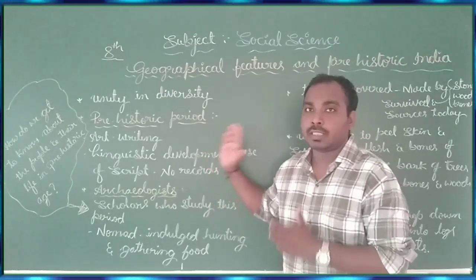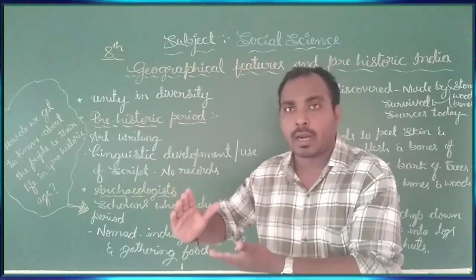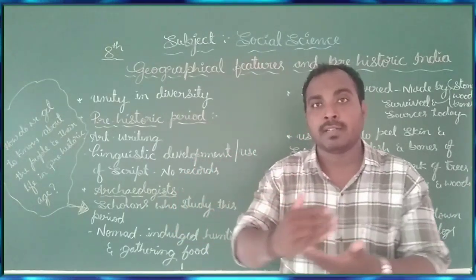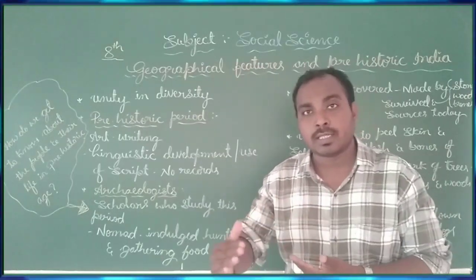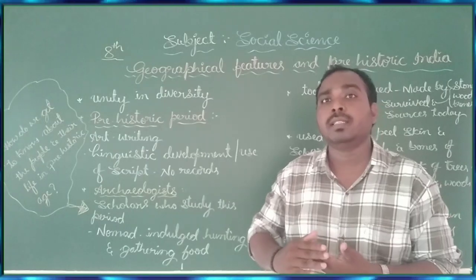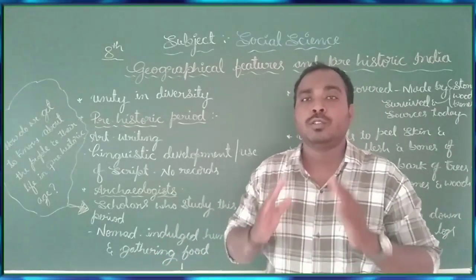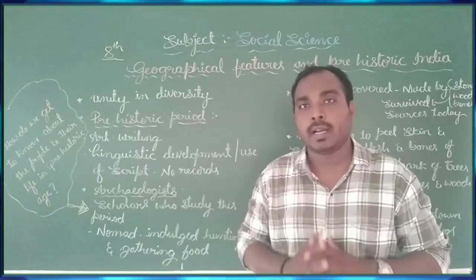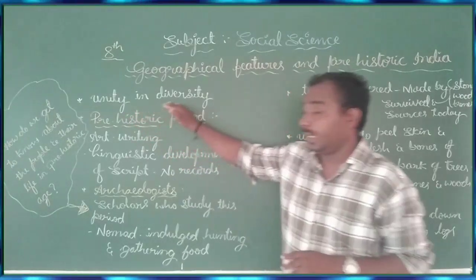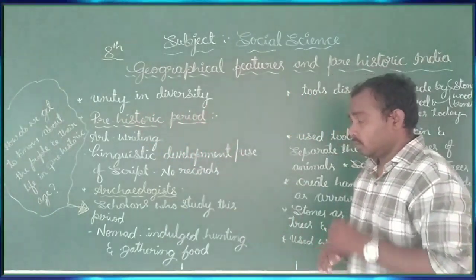Unity in diversity means a number of different kinds of people live in India, and because of the different climates they have adjusted, their culture is different, their language is different, and their traditions are different. Although we are different, we live together. That is why India is known for unity in diversity.